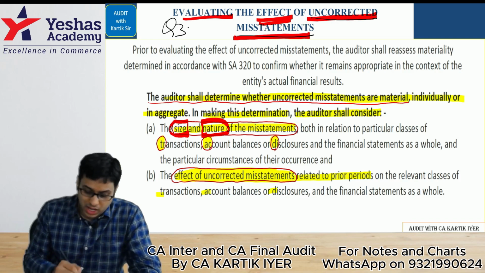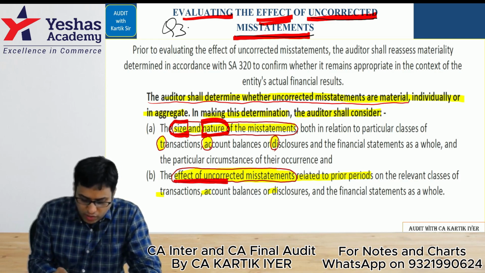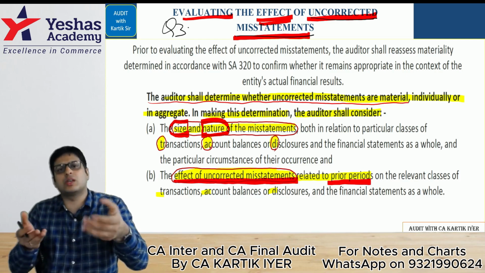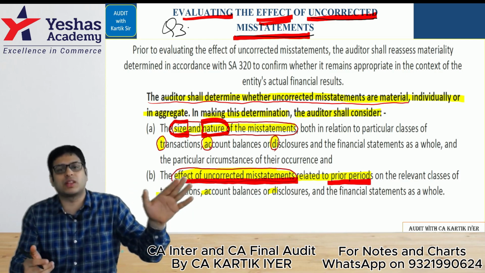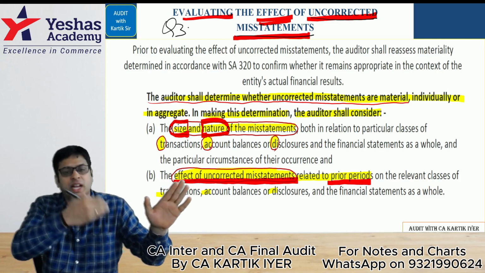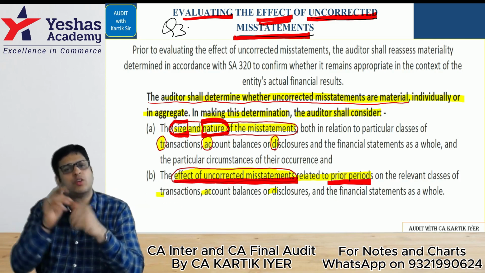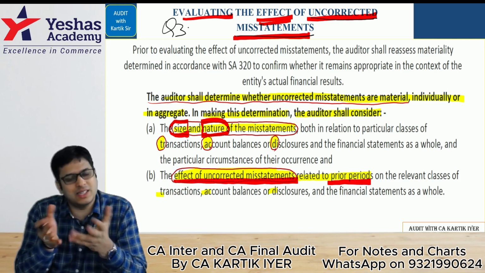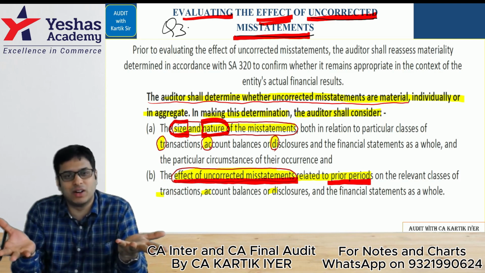Okay. Next, we'll ask ourselves the effect of uncorrected misstatements related to prior periods. Sometimes this year's accounts are proper, but last year some mistakes were done, and that is getting carried forward and affecting this year's accounts also. That is what the auditor is looking at. Comfortable till here? That's it. Question number 3, easiest thing in the world.